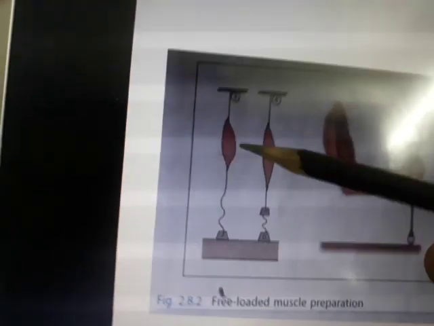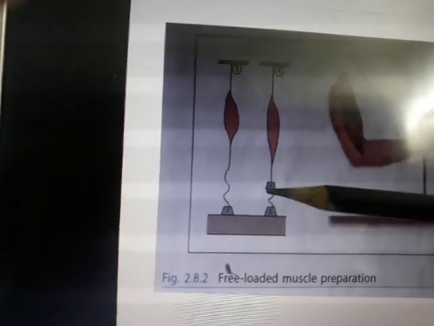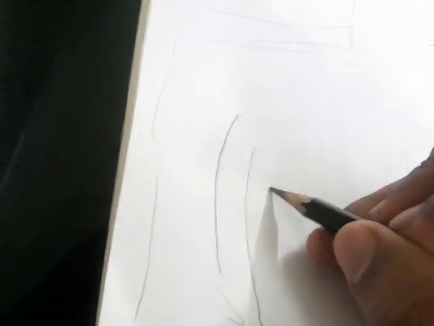Okay, like this. Can you see this diagram? This is a free-loaded condition, right? The weight is acting even before the muscle contracts, so the muscle is getting stretched. As more weights are applied, suppose for 10 gram weight it was like this. Now the same muscle for 20 gram goes down, and as it goes down, the writing lever should also decrease. So it looks like this.